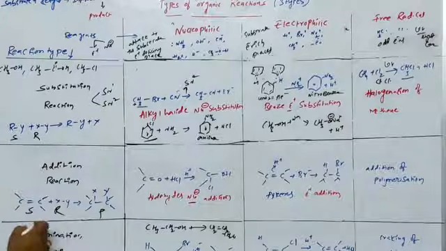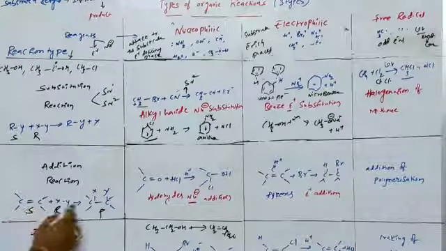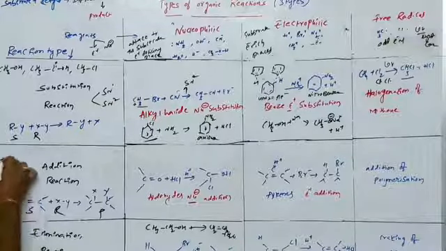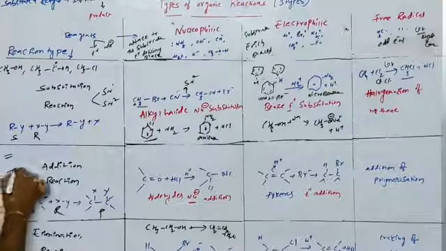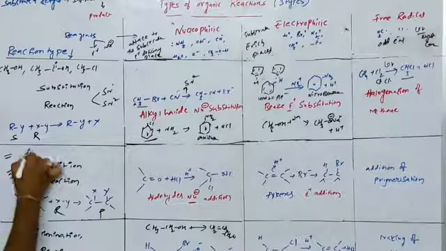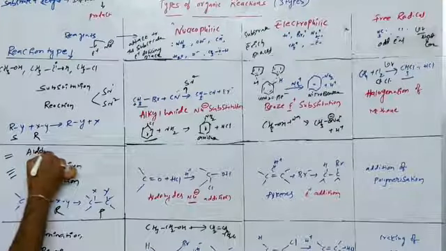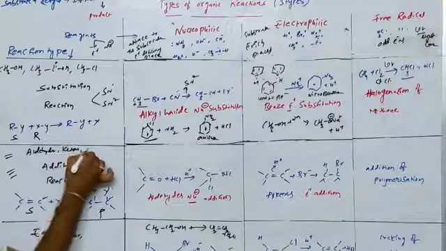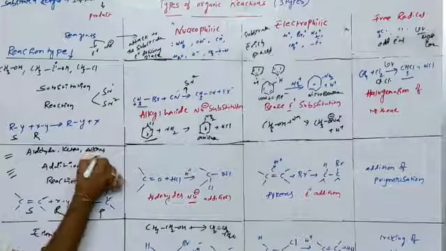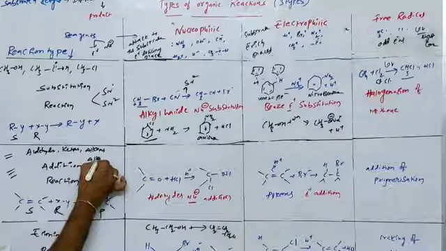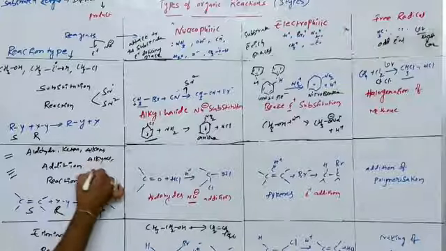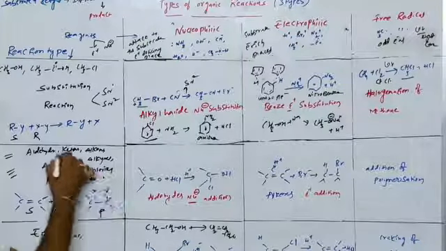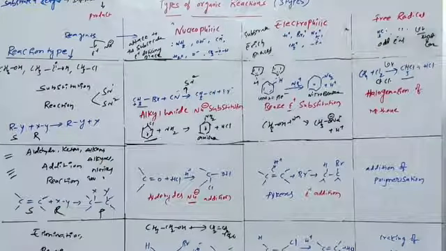In addition reactions, the reagent is added to the substrate, forming the product. Addition reactions majorly occur in double-bonded and triple-bonded compounds. Examples: aldehydes, ketones, alkenes, alkynes, nitriles, isonitriles. These are all double-bonded and triple-bonded compounds.